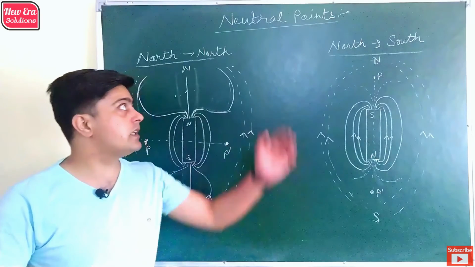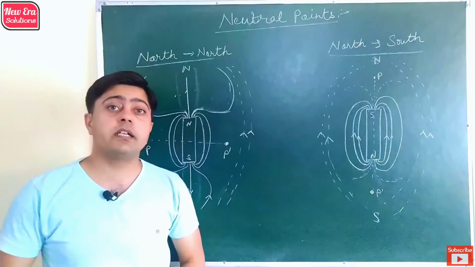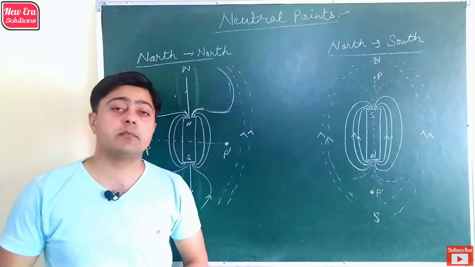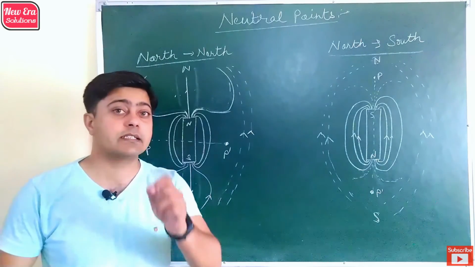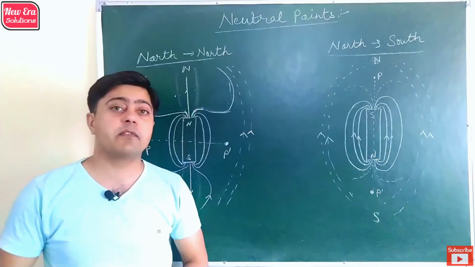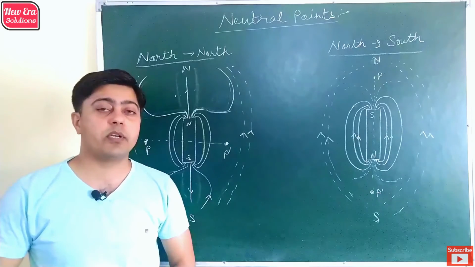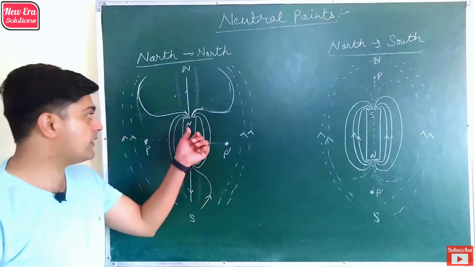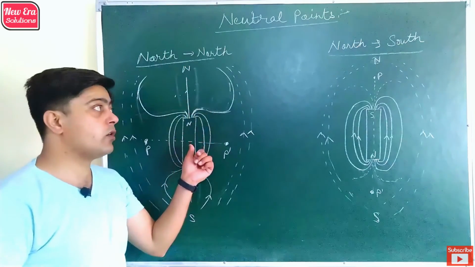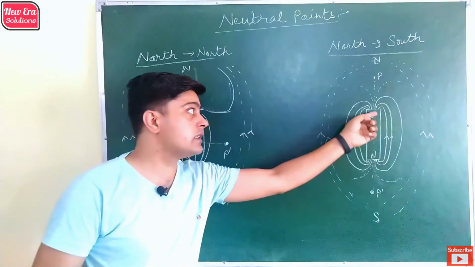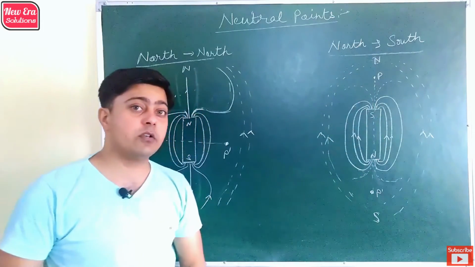Now let's discuss the neutral point of Earth's magnetism. It is the point where the net magnetic field is zero. That means the magnetic field due to the magnet is cancelled out by the magnetic field due to the Earth. So there are two possibilities to get the neutral point. First, in which the north pole of the magnet is pointed towards the geographical north, and second, when the south pole of the magnet is pointed towards the geographical north of Earth.